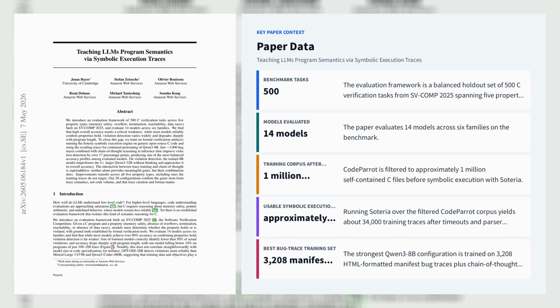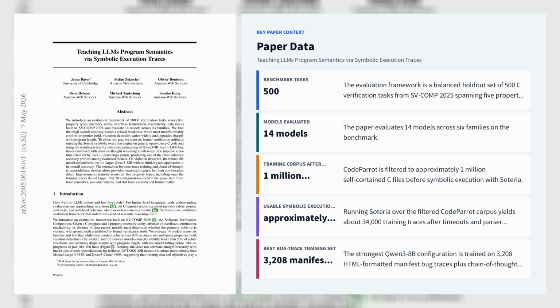To address this, they run the Soteria symbolic execution engine over 1 million self-contained C files from CodeParrot, producing about 34,000 traces and training Qwen3 8B with continued pre-training. The strongest configuration uses just 3,208 manifest bug traces in Soteria's original HTML format, plus Qwen3's internal chain-of-thought thinking at inference, improving violation detection by 17.9 percentage points overall, or 26 points on parsable responses, while preserving holds accuracy. The effect is super-additive.